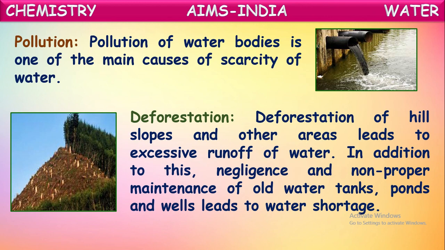But because of deforestation, what is happening? There are no trees or plants to stop the flow of water when it rains. So immediately after raining, this water runs off into water bodies like oceans and seas. It cannot be used further there, isn't it? It won't recharge the ground. So in this way also we are facing scarcity of water because of deforestation. What is meant by deforestation? Cutting down of trees in a big number.